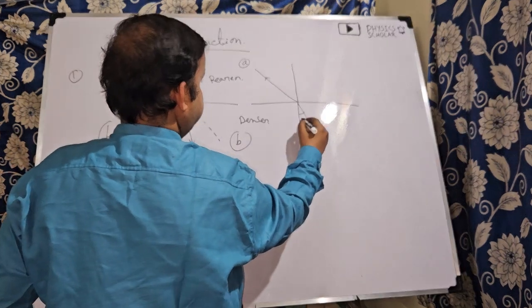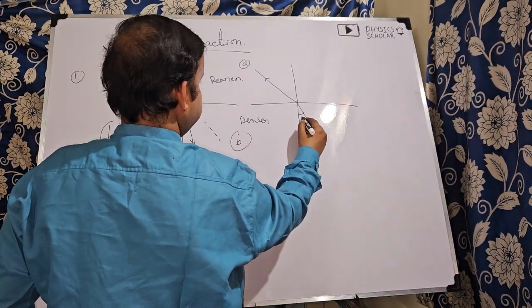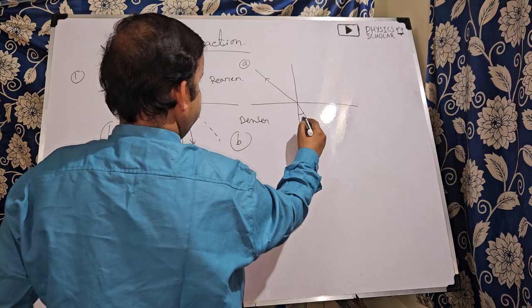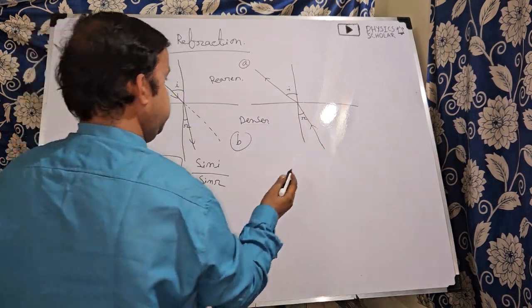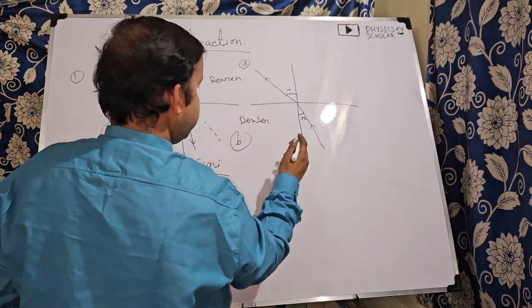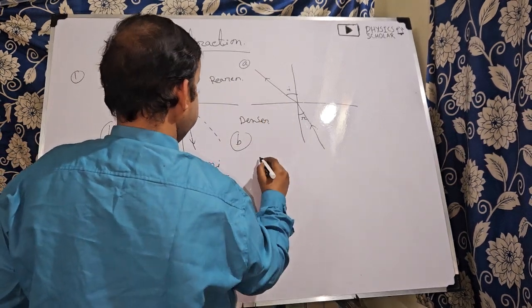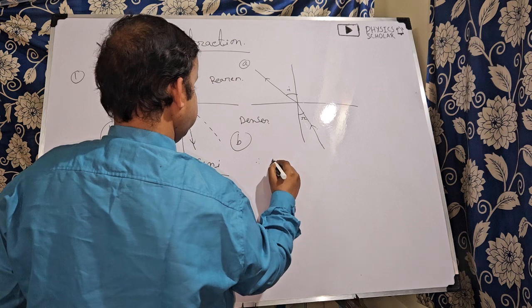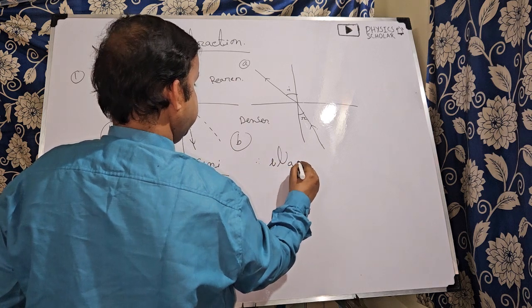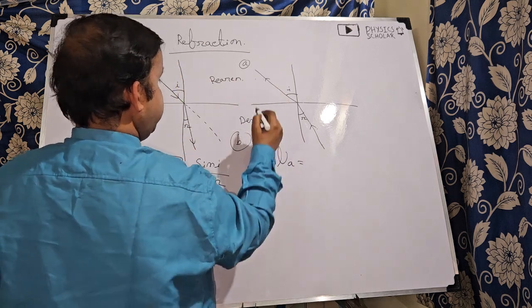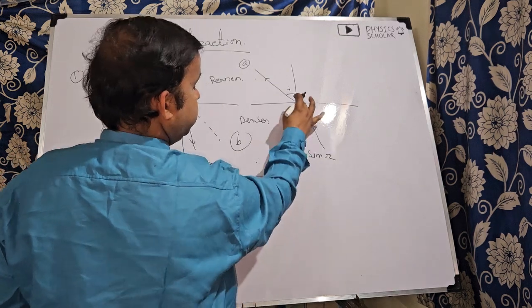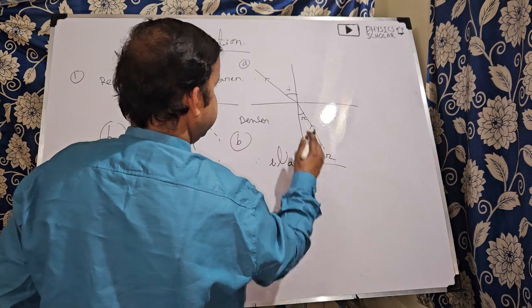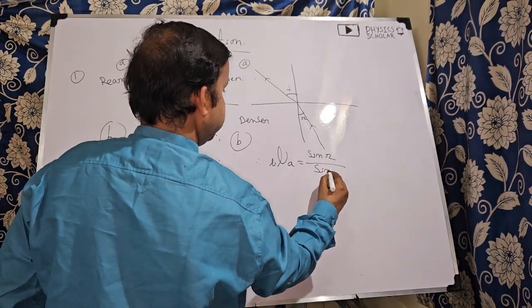Now this angle will be r, and this angle the same as before, because the ray is reversible. So what can we write? The refractive index B mu A, that means refractive index of A with respect to B, is equal to sin r by sin i. Now this is the angle of incidence, sin r, and this is the angle of refraction now, sin i.